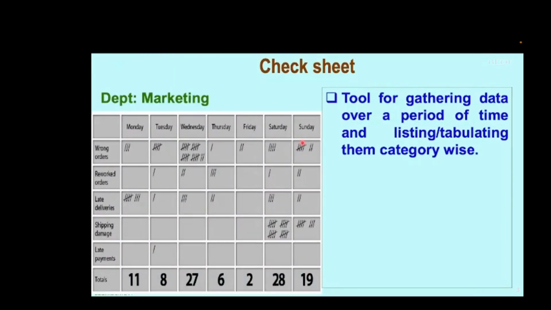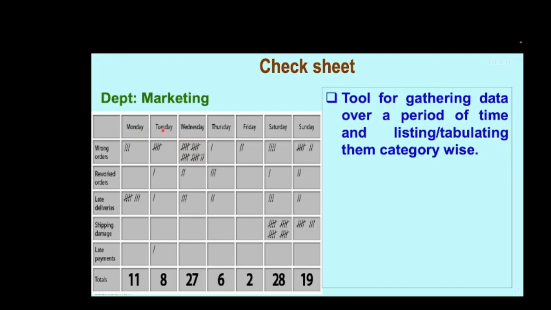Now, to understand the check sheet, please look at this very simple table. There are 7 days in a week. They have listed 7 days, and 5 problems were happening in the marketing department. So this is the check sheet for a marketing department. As one defect occurred, one line is drawn. Here, the first, second, third, fourth and fifth events are marked by a cross, meaning I have a block of 5 numbers. How easy it is to count now? 5 plus 5 is 10, 15, 22. That means 22 problems occurred here.